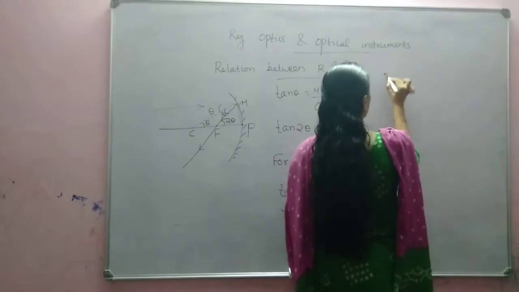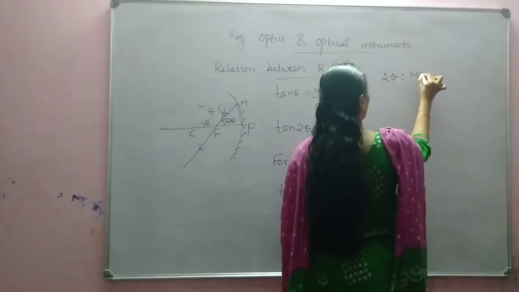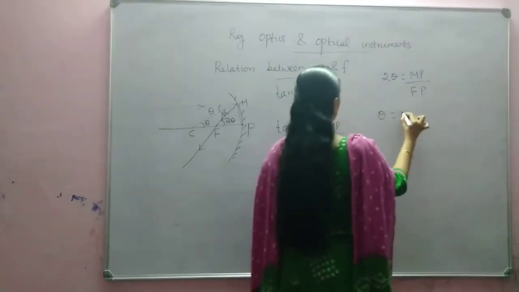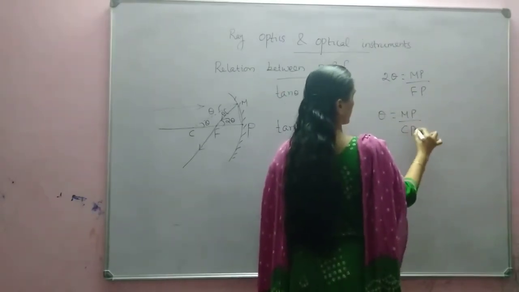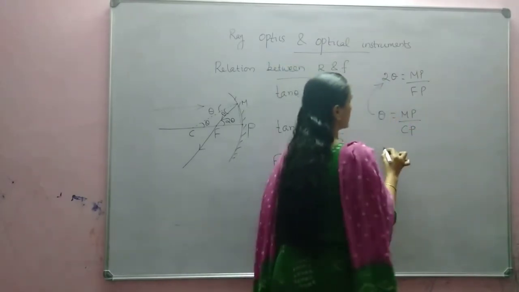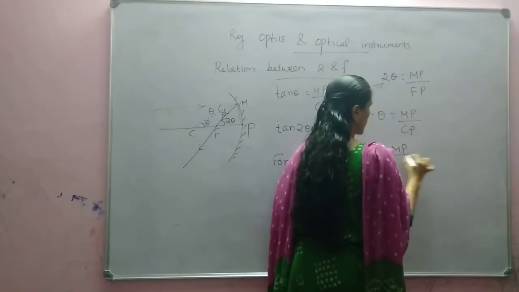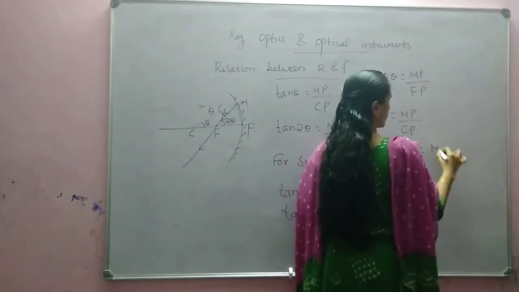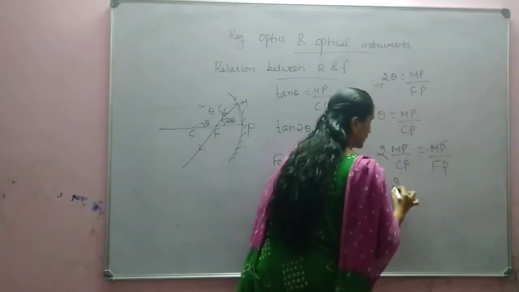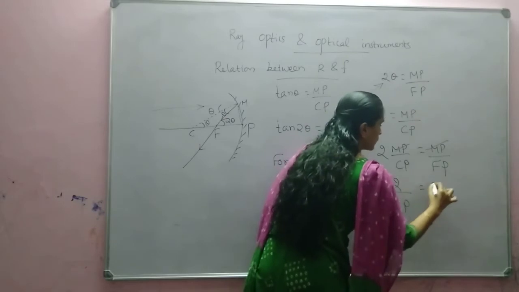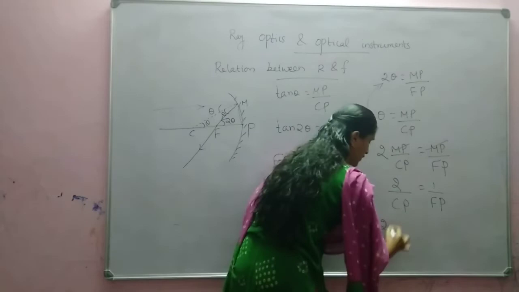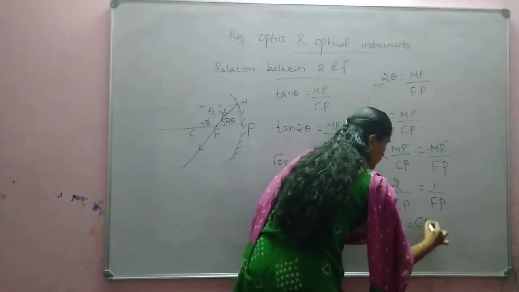So what will we get? 2 theta is equal to MP by FP and theta is equal to MP by CP. So we can substitute the value of theta in this equation. So what will you get? 2 into MP by CP is equal to MP by FP. So you will get 2 by CP is equal to 1 by FP, or 2FP is equal to CP.